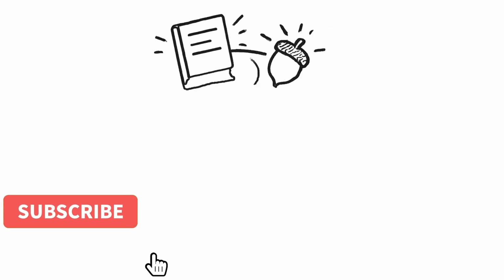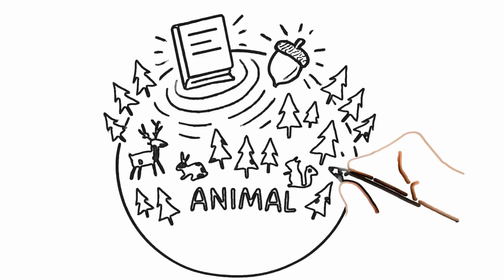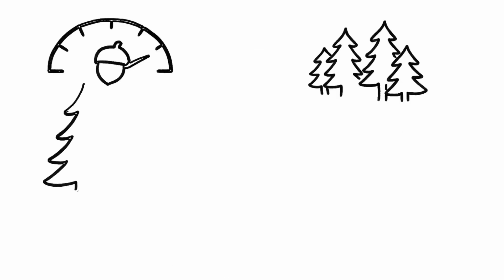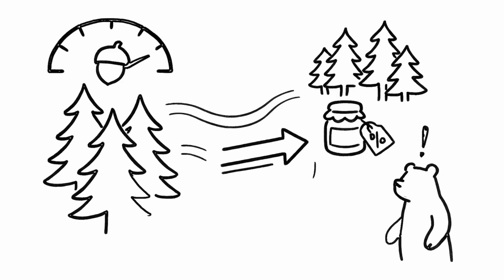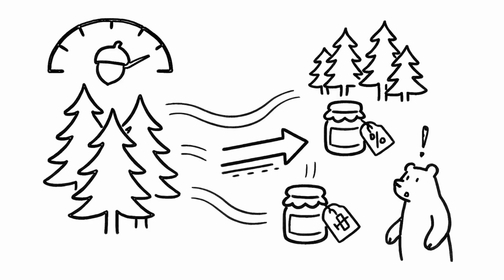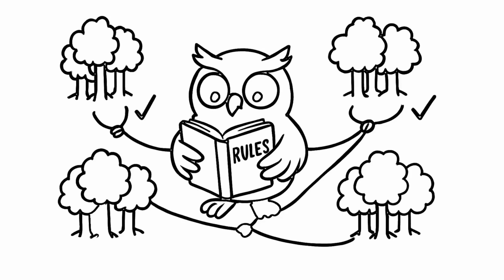Now, here's the mind-blowing part. Sometimes one forest's imbalance shakes the whole animal world. If a big forest's acorns weaken, other forests feel the ripple. Honey prices shift, trade slows, and even distant bears notice. That's why the owl's rules matter. They keep the global forest connected.